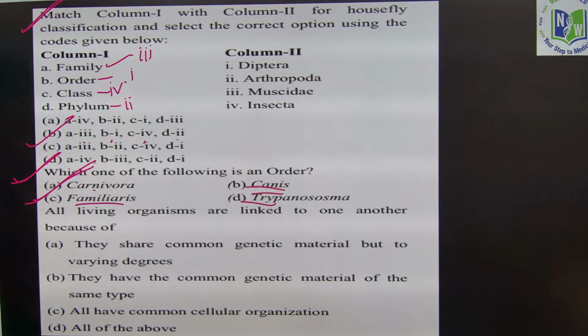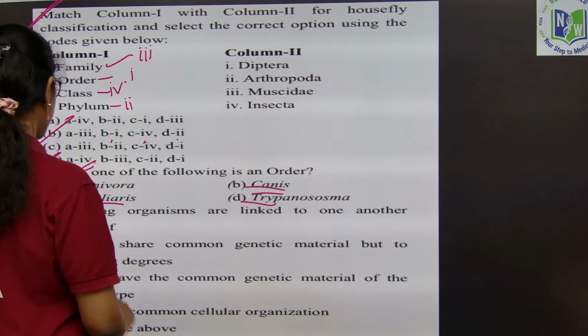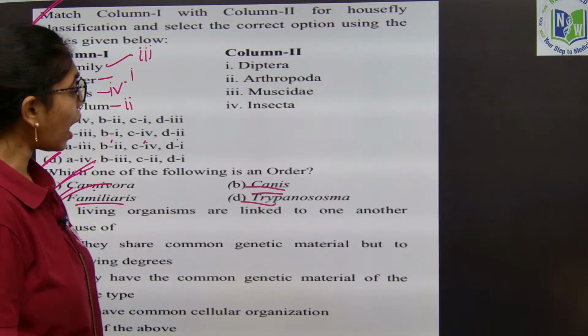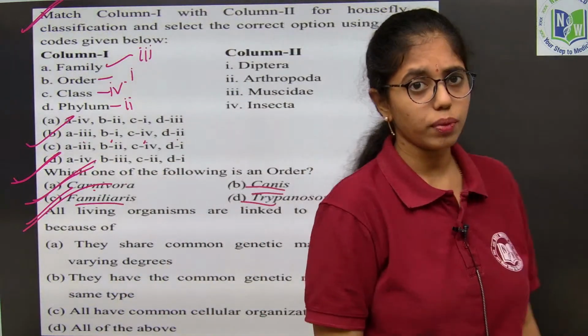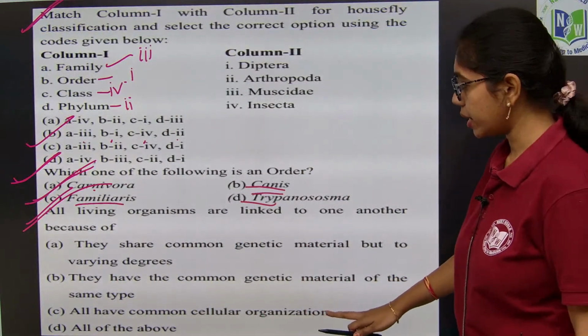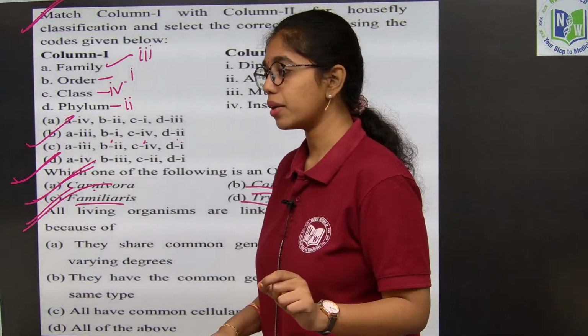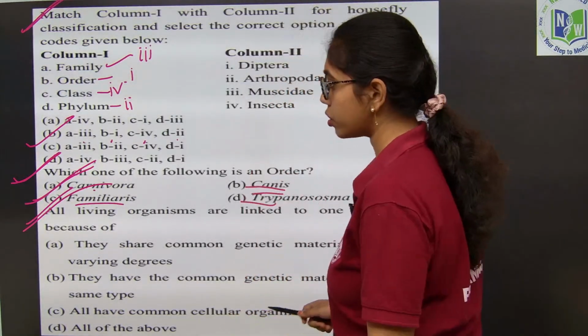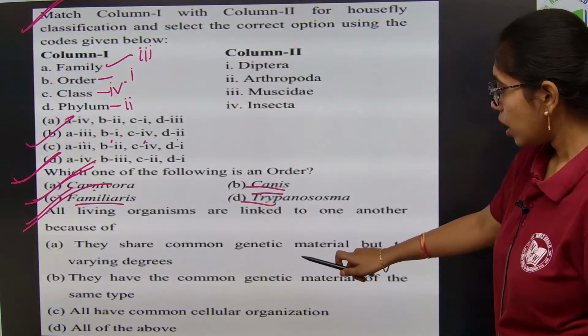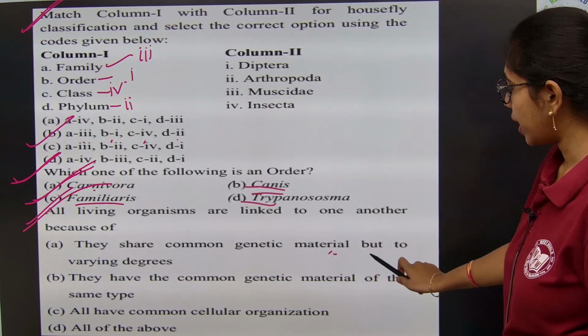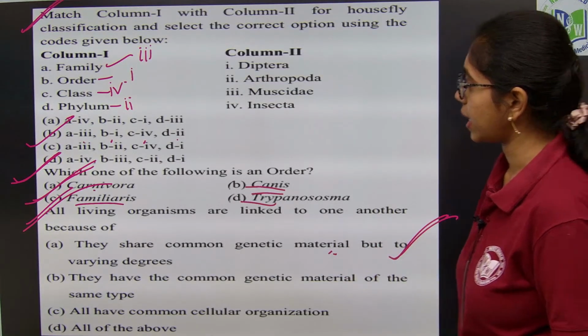Next question you see. All living organisms are linked to one another because. How are all living organisms linked to one another? This question is repeated because they have common genetic material at varying degrees. So, here what is the right answer? They share common genetic material at varying degrees. Option A will be the right answer.